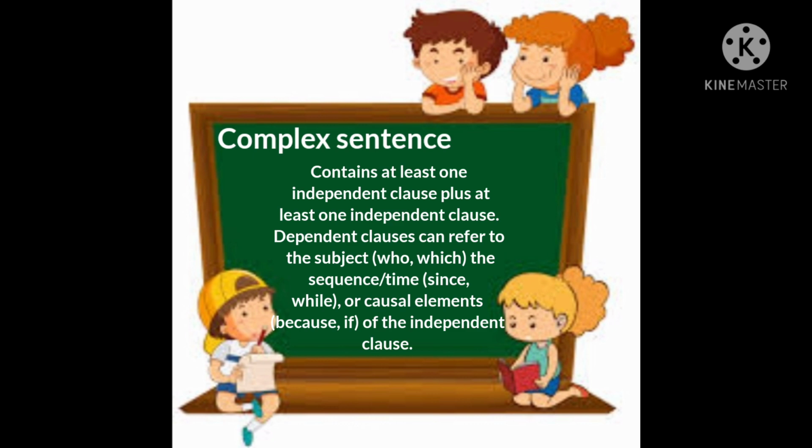If a sentence begins with a dependent clause, note the comma after this clause. If, on the other hand, the sentence begins with an independent clause, there is not a comma separating the two clauses. A dependent or subordinate clause contains a subject and a verb or verb phrase, but does not express a complete thought. As a result, it cannot stand alone as a sentence. Dependent clauses can function either as noun clauses, adjective clauses, or adverb clauses.